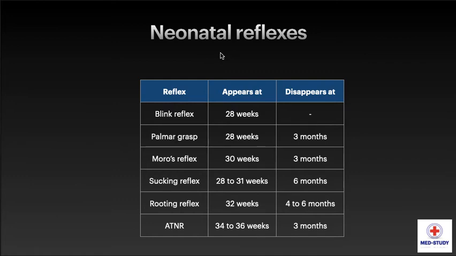The last point is neonatal reflexes, which include blink reflex, which appears at 28 weeks and does not disappear, palmar grasp, which appears at 28 weeks and stays for 3 months, Moro's reflex, which appears at 30 weeks and stays for 3 months, sucking reflex, which appears at 28 to 31 weeks and disappears at 6 months, rooting reflex, which appears at 32 weeks and disappears at 4 to 6 months, and asymmetric tonic neck reflex, which appears at 34 to 36 weeks and disappears at 3 months.